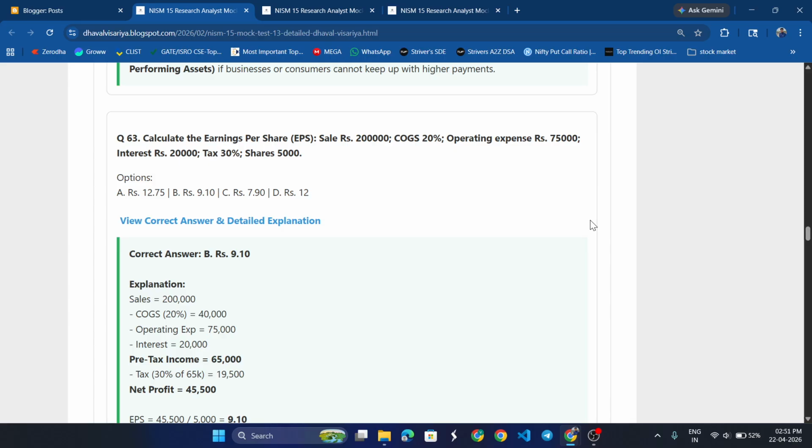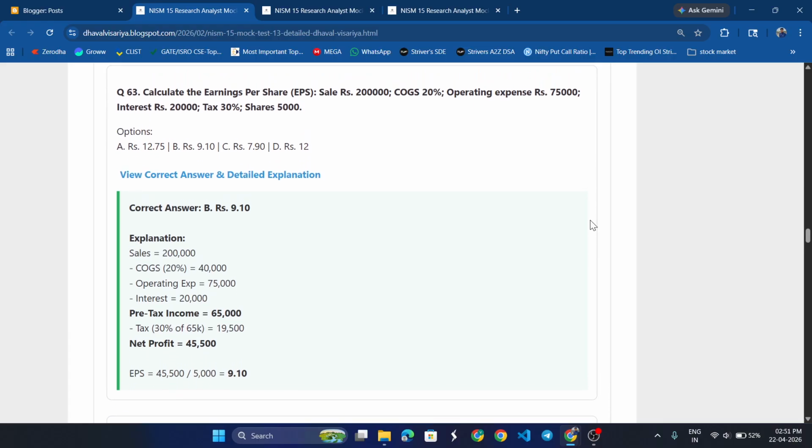Calculate the EPS. Sales 2 lakh, COGS 20%, operating expense 75,000, interest would be 20,000, tax is 30%, outstanding shares would be 5,000. So what is the EPS? If sales is 2 lakh, then COGS would be 40,000, operating 75,000, interest 20,000, pre-tax income 65,000, tax would be 30% of 65k, which is 19,500. What would be the net profit? 45,500.